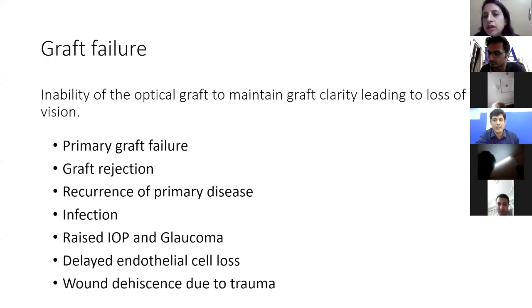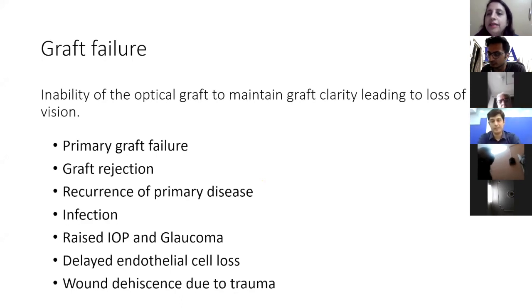Initially, you're not going to see a graft rejection because the patient will be very compliant with the use of topical steroids. So graft rejection can happen much later when you reduce the steroids or the patient stops the steroids. So there is no limit; even after 5, 6, 8 years of doing a keratoplasty, the patient can develop a graft rejection.